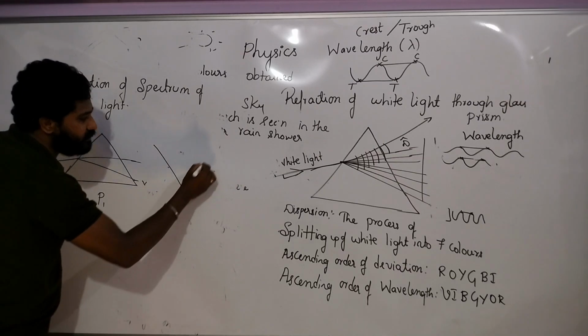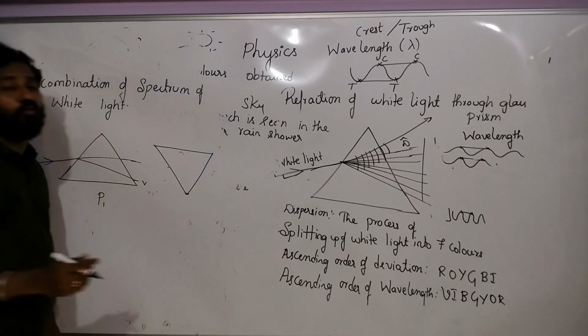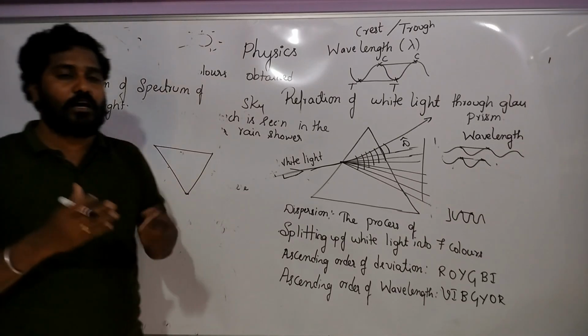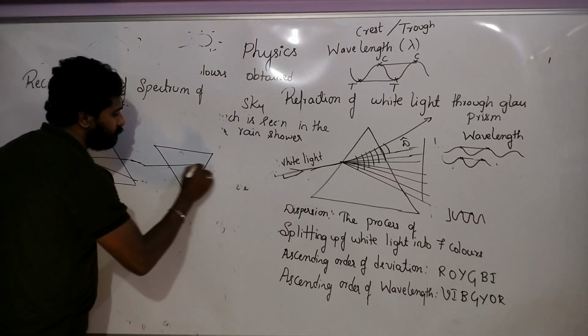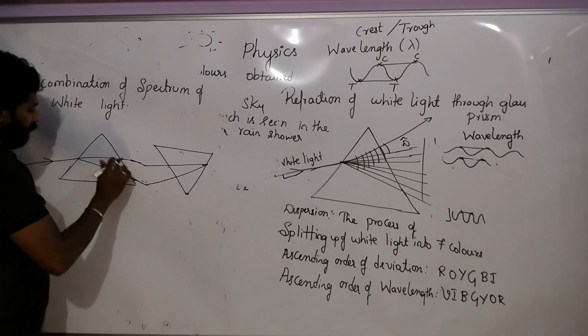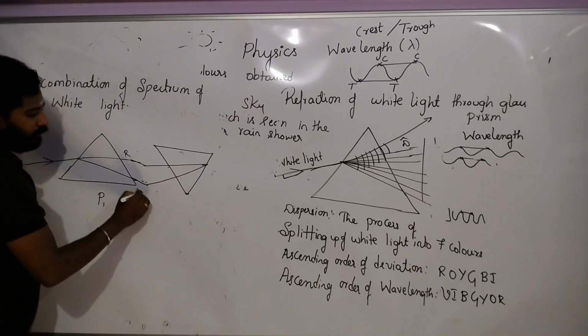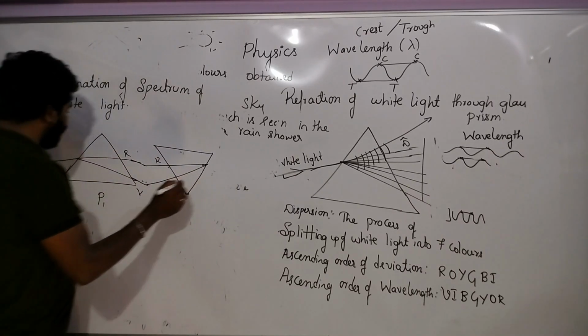What do you mean by inverted, children? Inverted means ulta. So he kept it in an inverted manner like this, and this is red color and this is violet. Red to violet.